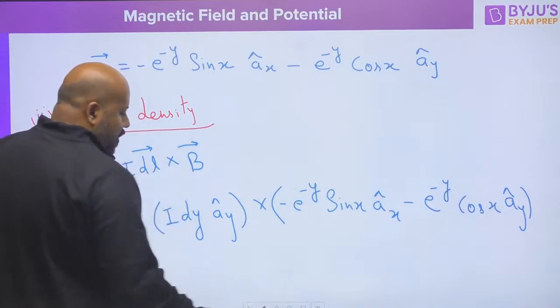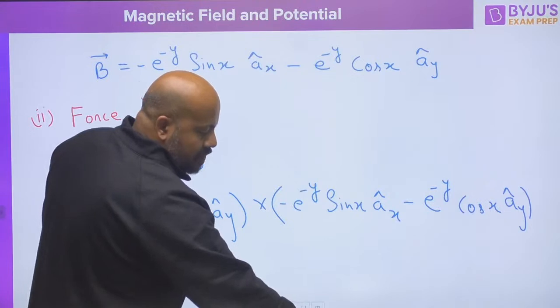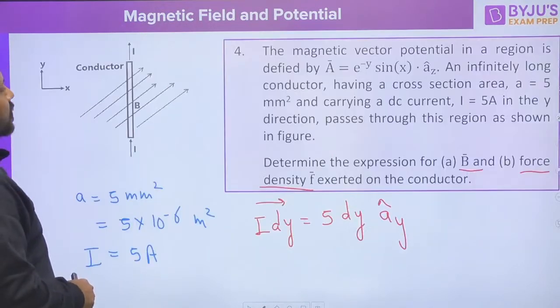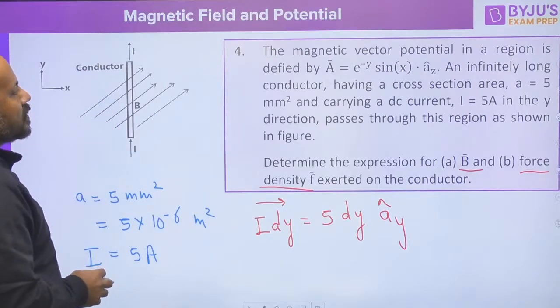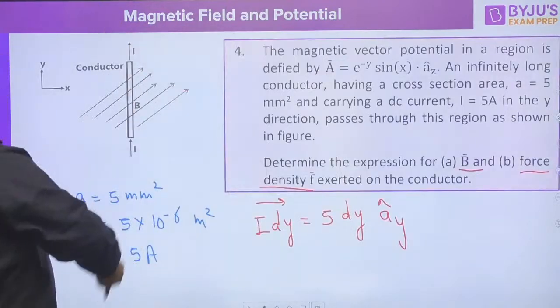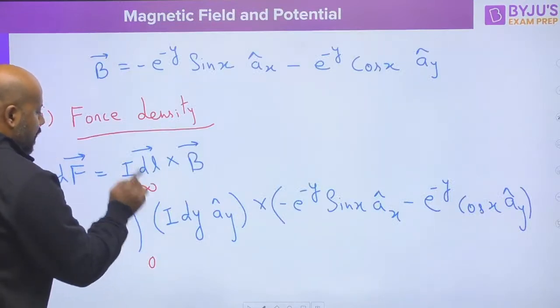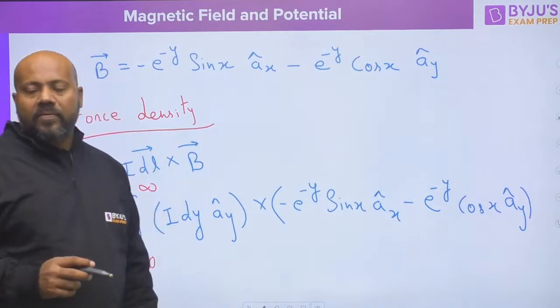And the integration is going to be for the infinite long wire. So this length y, you have to take along the length of the wire, so it is going to be from 0 to infinity, because the complete infinite wire you have to take care.